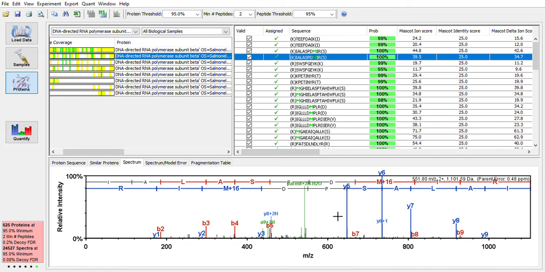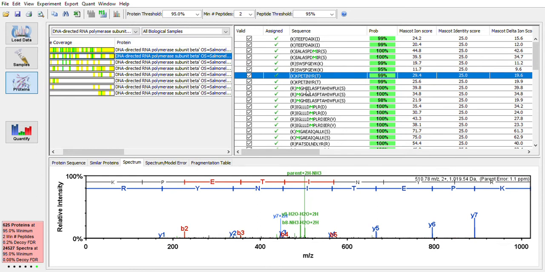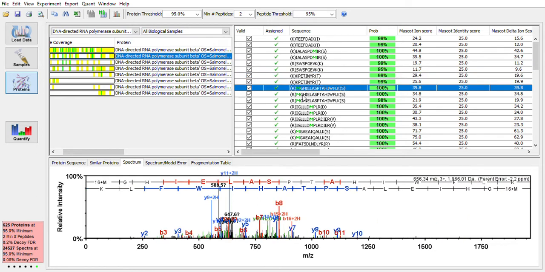And then we're looking at how many of the peaks that we detected are labeled or matched to the theoretical. And in this case, all of them did because they're all colored. But if we start to scroll down, we might see some examples like this, where we have some peaks that are black. And this represents peaks that we detected, but that did not match the theoretical fragmentation for this particular peptide.